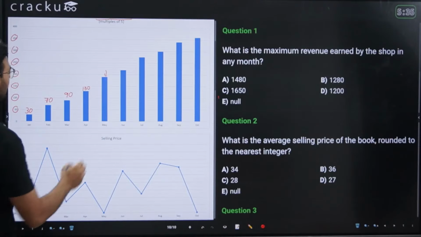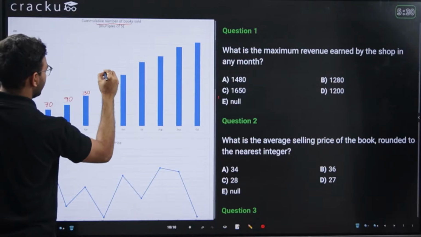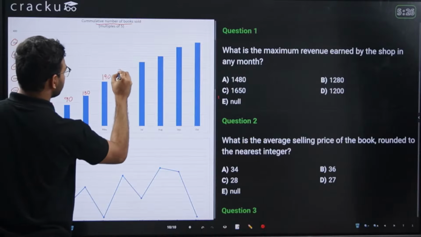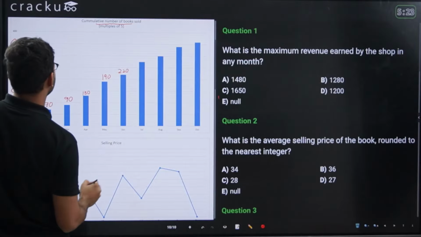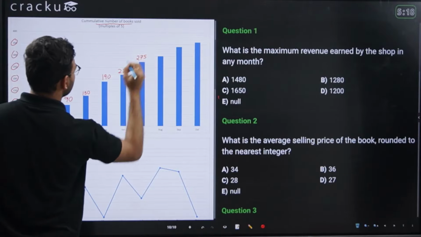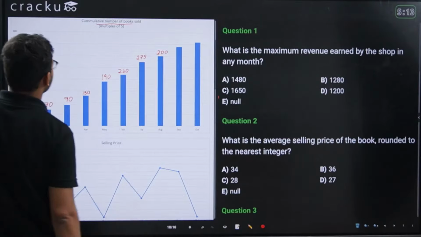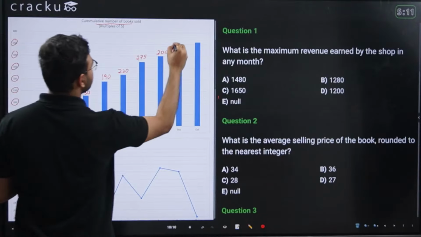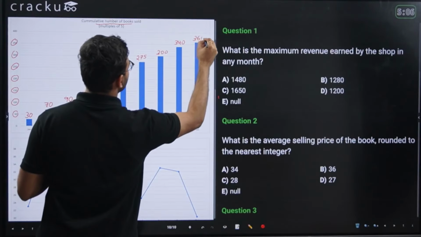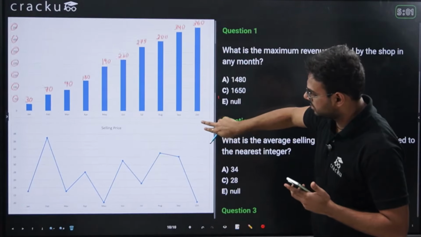Then May is 190. June is 220. July is 275. August is 300. September is 340. And October is 360. So I hope these values are now clearly visible to you, but these are the cumulative number of books sold.